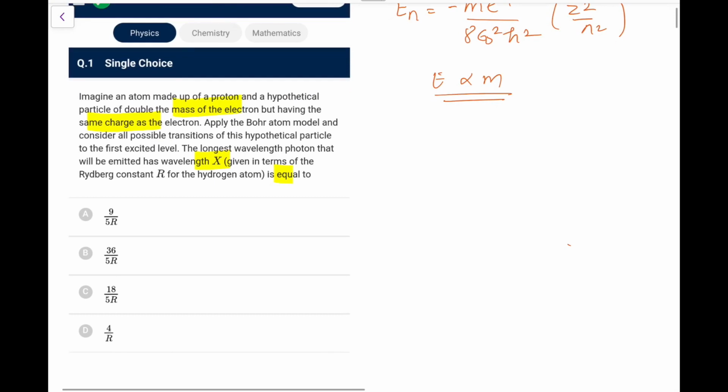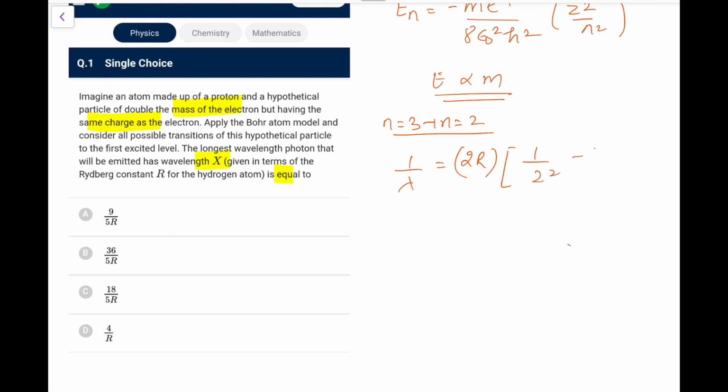Here the longest wavelength that can be emitted for the first excited state would be from n equal to 3 to n equal to 2. So 1 upon lambda would be R, which effectively becomes 2R, into 1 upon 2 square minus 1 upon 3 square. So you have 2R, this comes out as 9 minus 4 by 36. So lambda comes out as 36 by 10R. That is what we are getting, 36 by 10R. If I simplify it, it could be written as 18 by 5R. So option C.